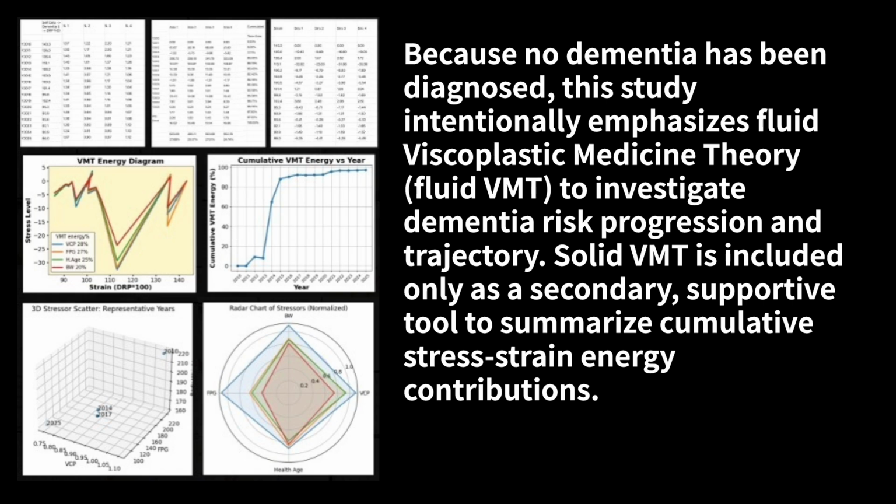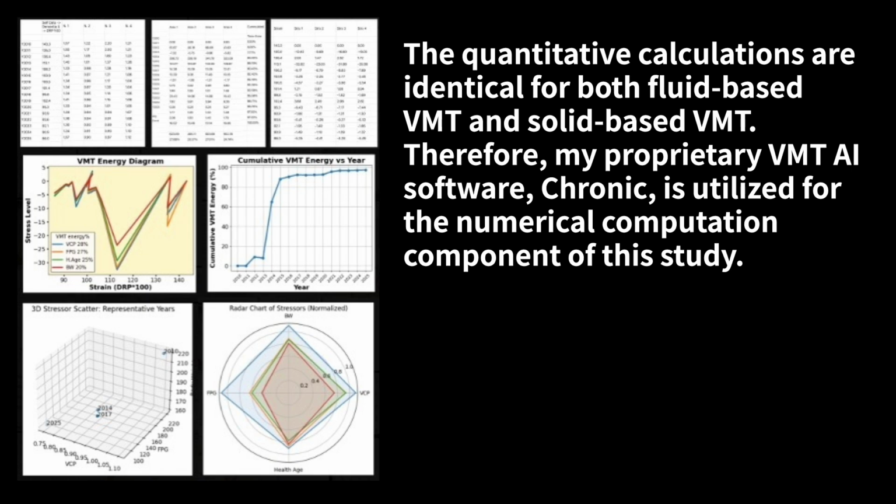Solid-VMT is included only as a secondary supportive tool to summarize cumulative stress-strain energy contributions. The quantitative calculations are identical for both fluid-based VMT and solid-based VMT. Therefore, my proprietary VMT AI software, Chronic, is utilized for the numerical computation component of this study.